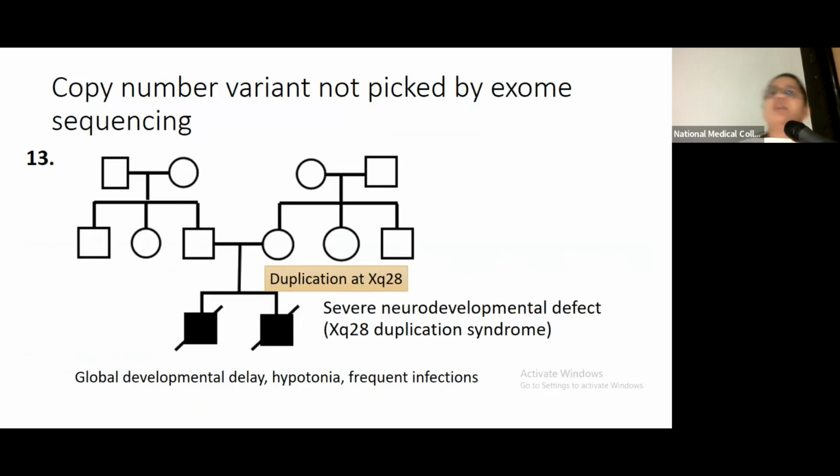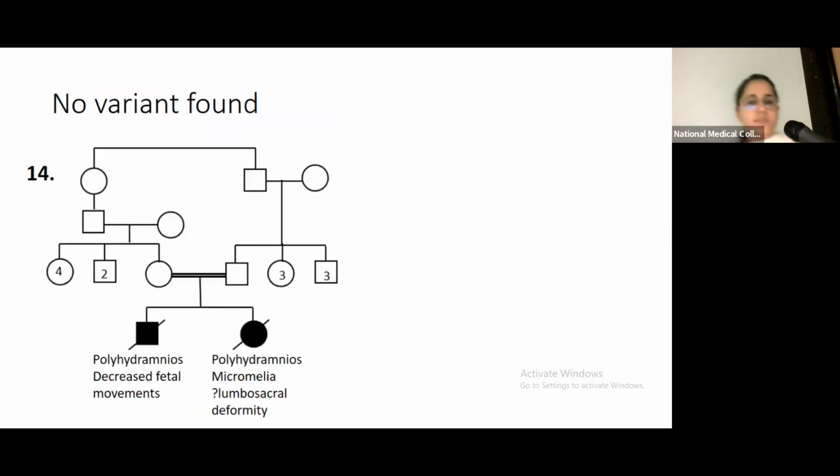So based upon this, we can offer a clinical diagnosis, but then we must remember that this was actually picked up by a copy number variant tool on the exome sequencing, but not by a microarray. So this points us towards the fact that there are many causative factors of disease which cannot be picked up by next generation sequencing. In this case, we could not find any variant.